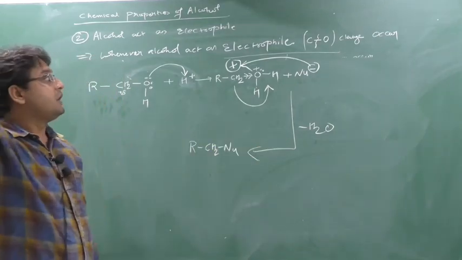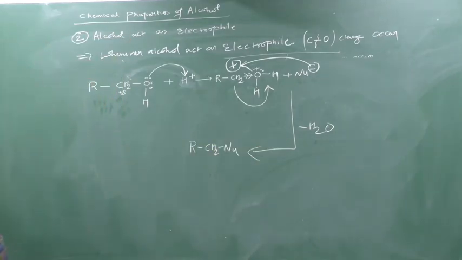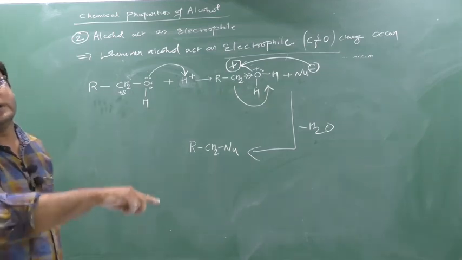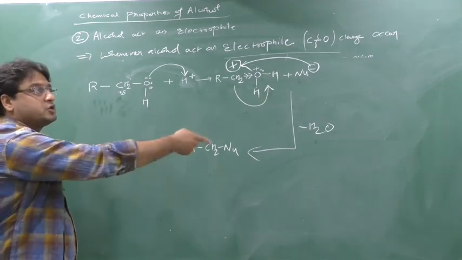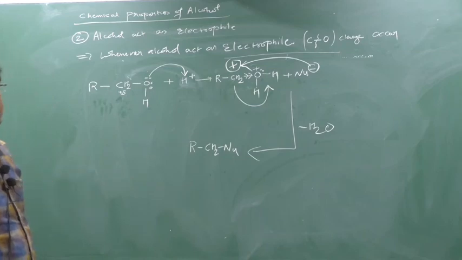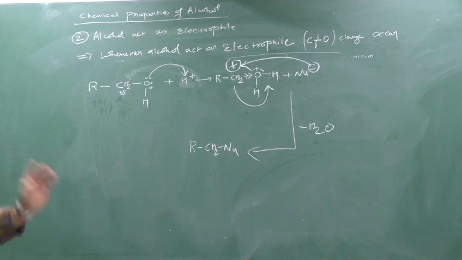Clear? So whenever alcohol acts as a nucleophile, the final release is of H plus, and whenever alcohol acts as an electrophile, the final release is of H2O. In this way the reaction occurs: alcohol as an electrophile, alcohol as a nucleophile. For the electrophile, it is an SN reaction, but the SN reaction directly is not possible. First protonation, and then the SN reaction.